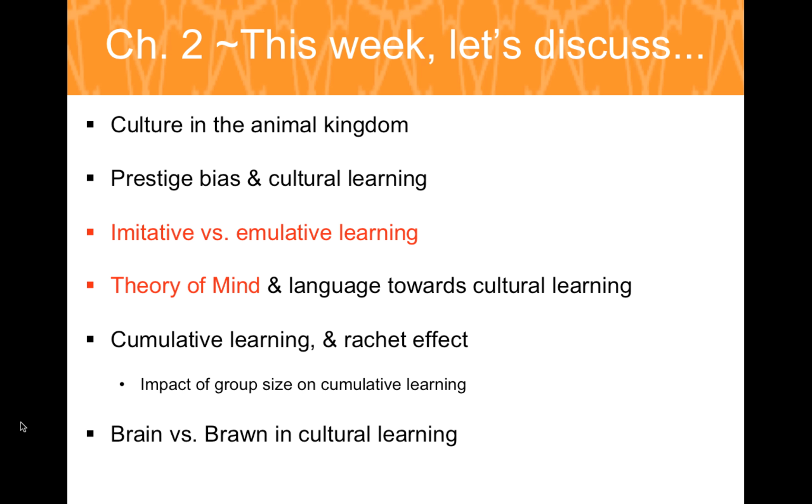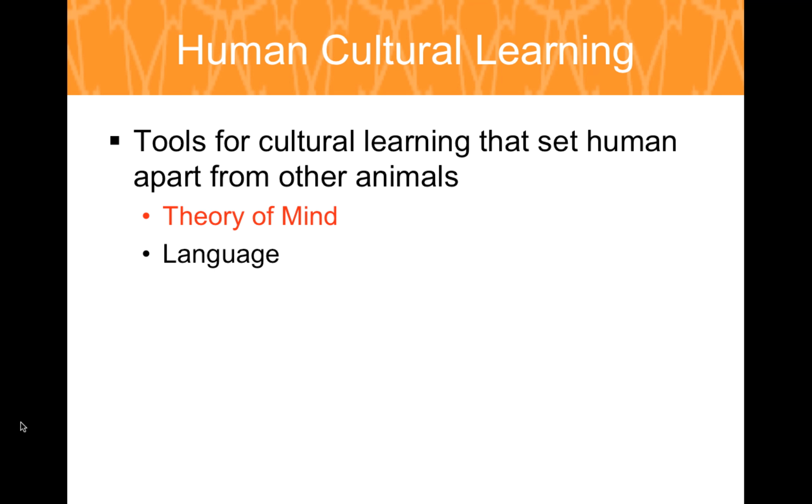So let's move on to the second part of our overview of our chapter, focused on imitative versus emulative learning and a cultural learning tool called theory of mind. In human cultural learning, tools that possibly set humans apart from other animals are theory of mind and language. And right now we're going to just focus on theory of mind.